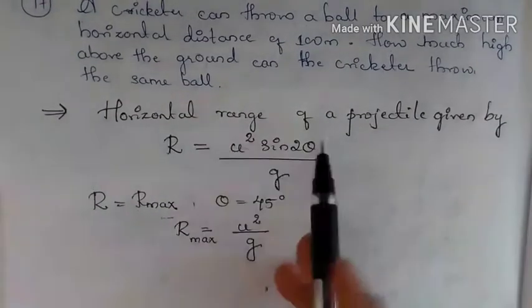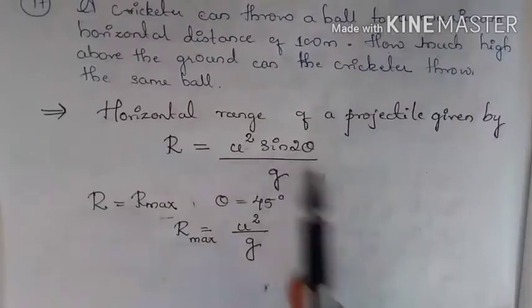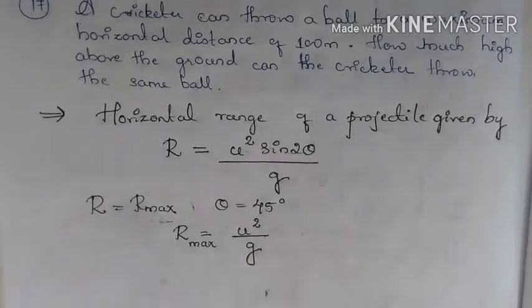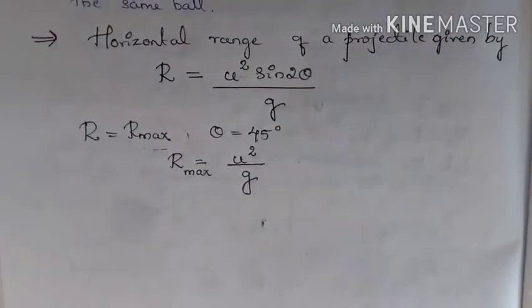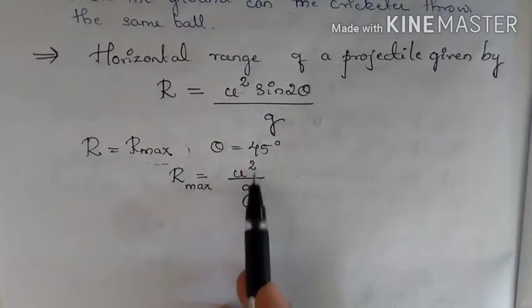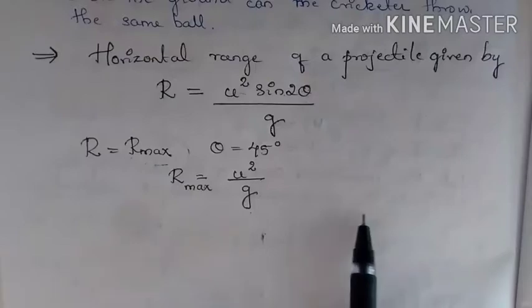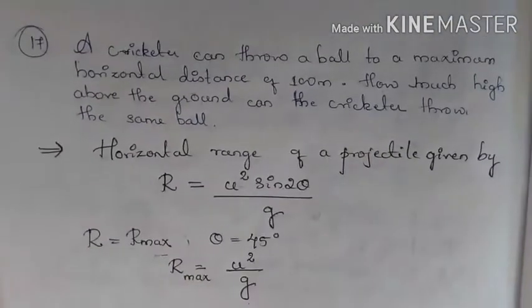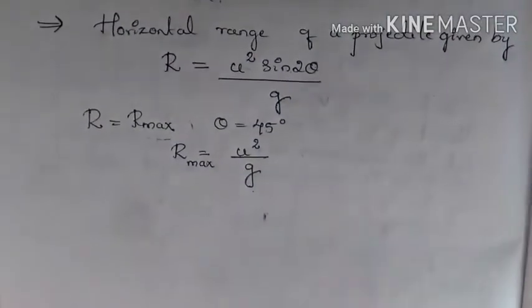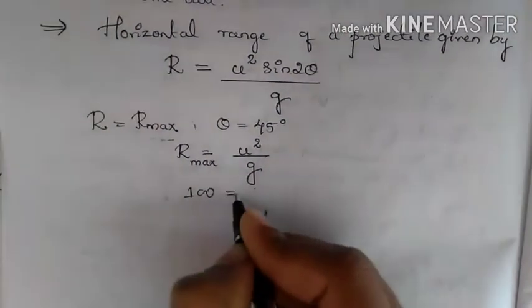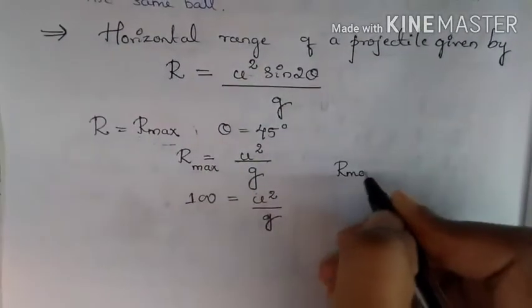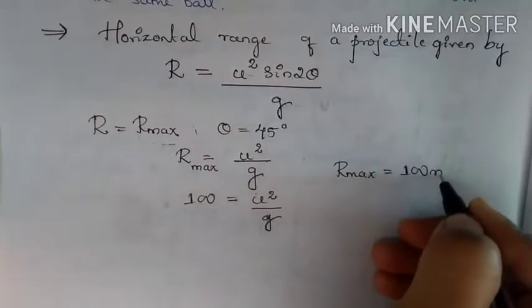So how did we get this? If you substitute 45 degrees, 45 twos are 90, sin 90 is 1. So this term comes as 1. So sin 2 theta will be equal to 1. R max is equal to U square by G. But what has he given? He has given R max as 100 meters. So substitute that here. So 100 is equal to U square by G. R max is given to us, that is 100 meters.